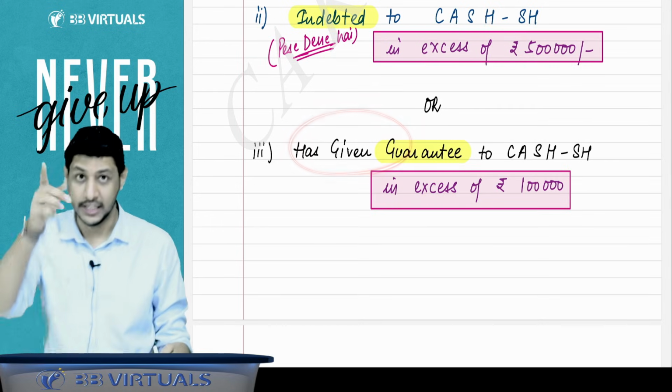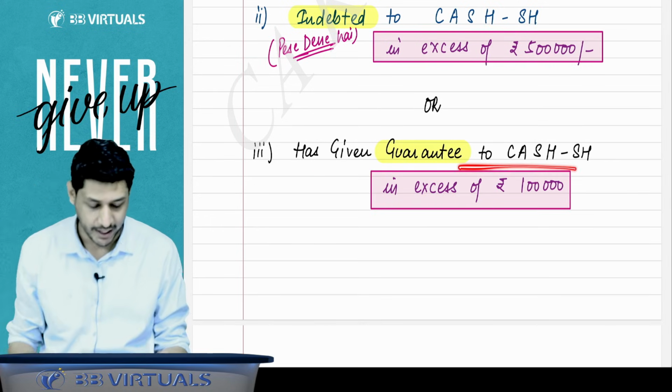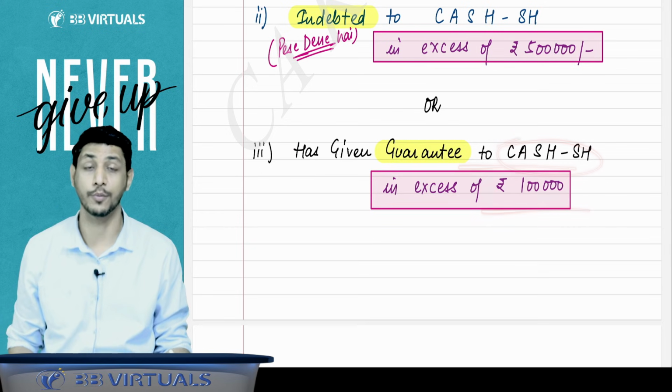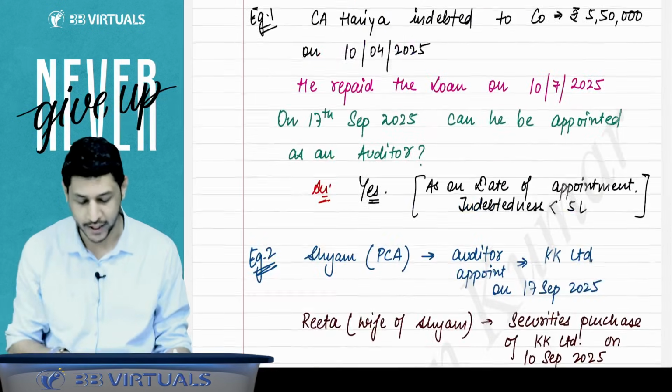If either you or your partner or your relative has given a guarantee to these companies in excess of rupees 1 lakh, you will be disqualified. You cannot be the auditor in the company.